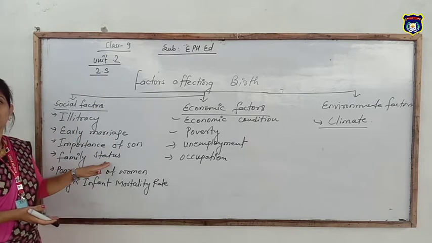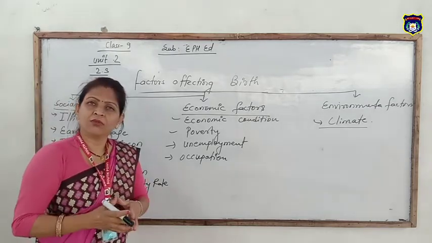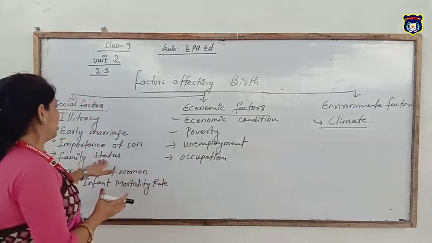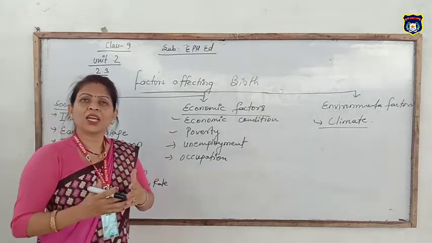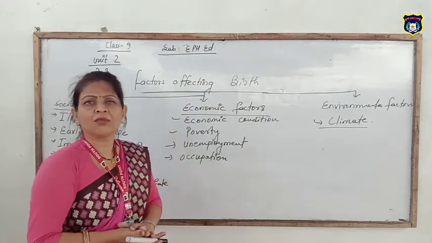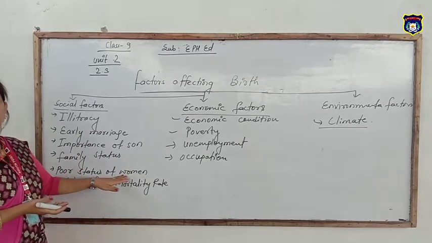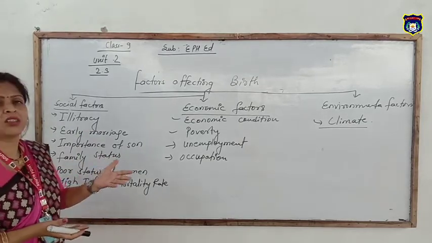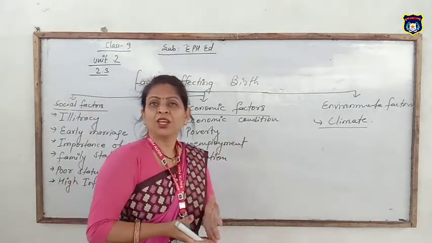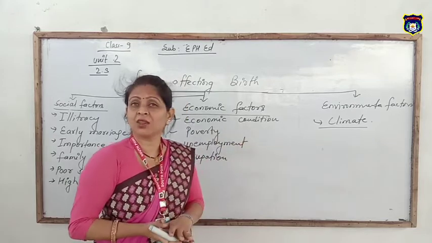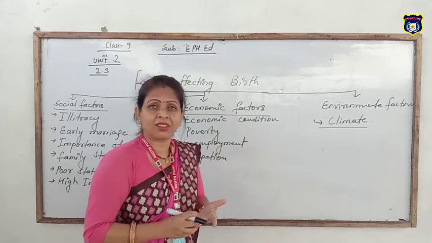Other is family status. If the family is poor, if they lack money, if they are unemployed, they think that if they bear more children, these are sources of income in their future. That's why they also bear more children. Poor status of women. Yes, we know that our society is male dominated. There is no urgency for a female, no decisions are taken by the female. A female is only a child bearing machine, to look after the child.